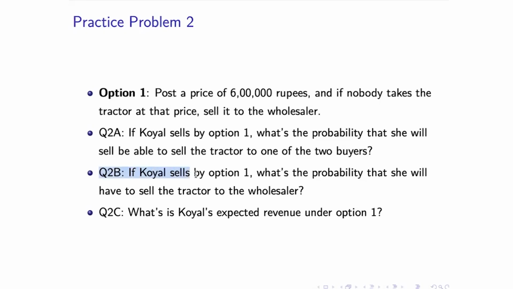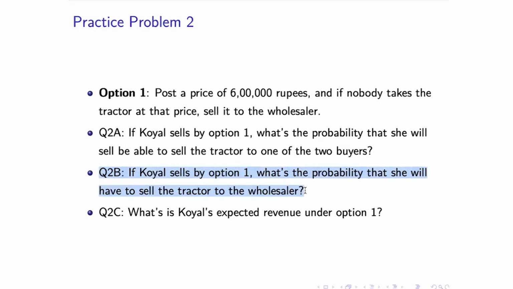What about the second one? So this is in the case that none of the operators are professional, or even one of them is not a professional. So both of them are recreational operators. In this case, she will not be able to sell it for 6 lakh, right? Because both of them have a maximum willingness to pay of only 4.5 lakhs. So this happens with probability 1/4.